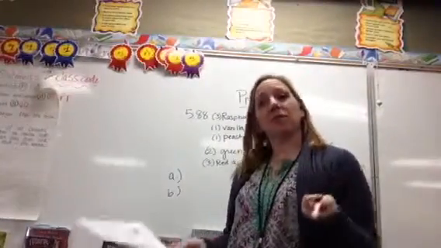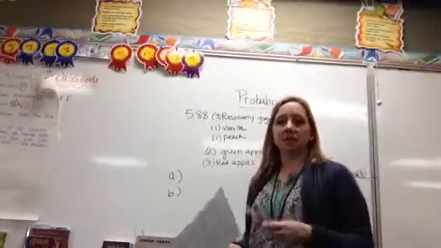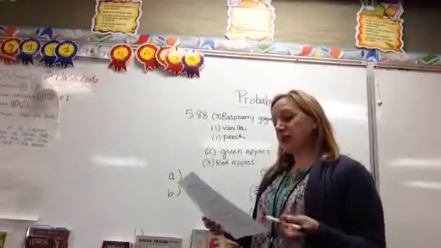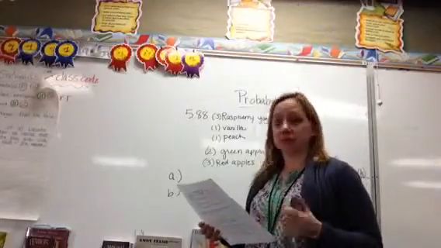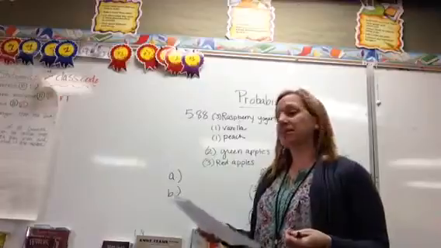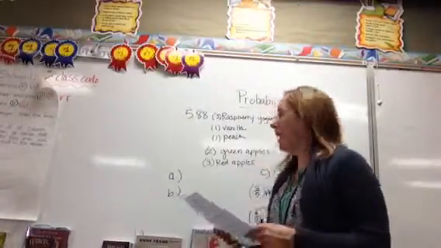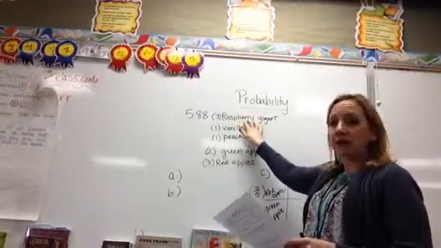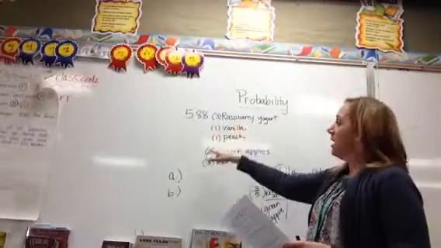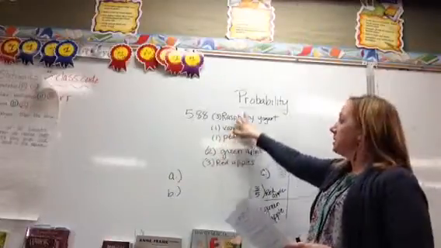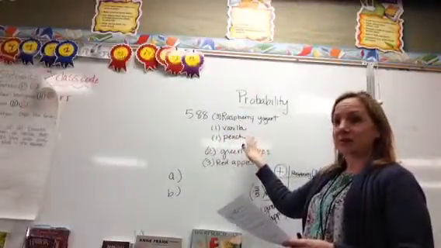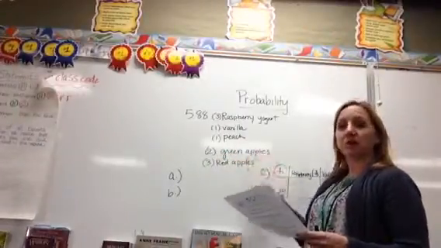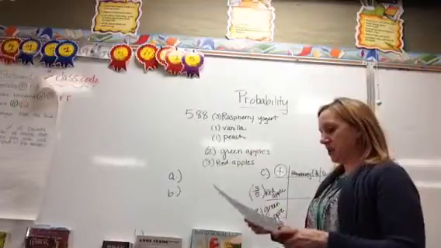So we're still reviewing probability, and this problem is problem 88. So follow along in your book so you know what we're talking about. For this one, it says Lucas is having yogurt and an apple for snack, and we need to find the probability for different questions. So I wrote down all the information we know in our problem. We have 3 raspberry yogurts, 1 vanilla yogurt, and 1 peach yogurt, which means altogether we have 5 yogurts in our refrigerator. We also have 2 green apples and 3 red apples, so we also have 5 apples in our refrigerator.